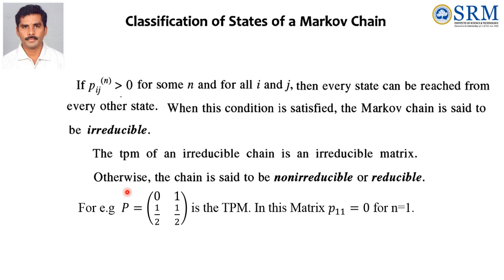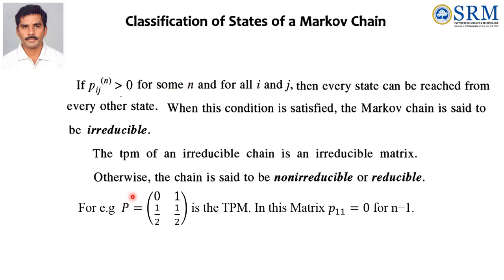For example, P equal to [0, 1; 1/2, 1/2] is a transition probability matrix. See, in this matrix P11 equal to 0. As per the definition, Pij should be greater than 0 for some n.